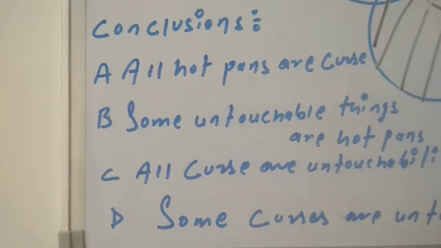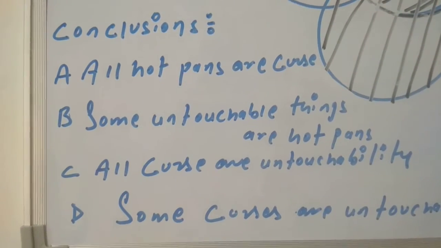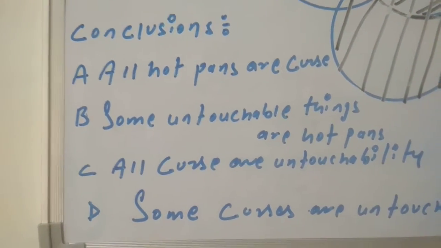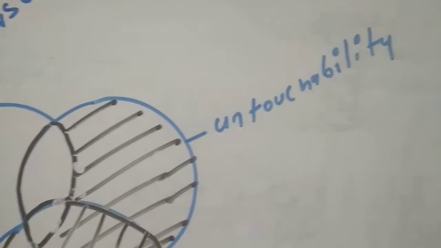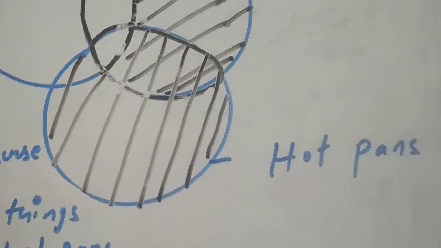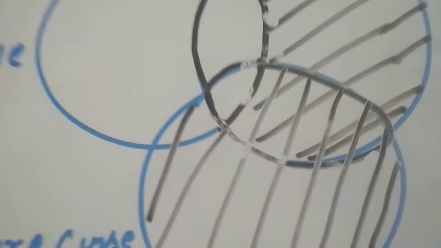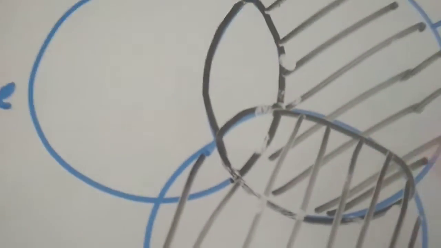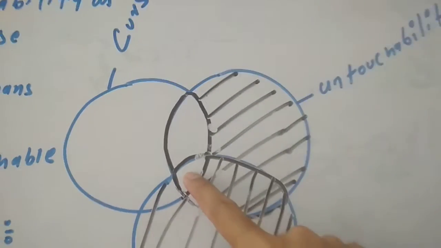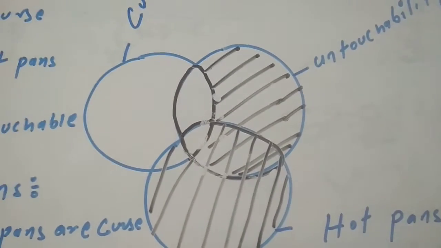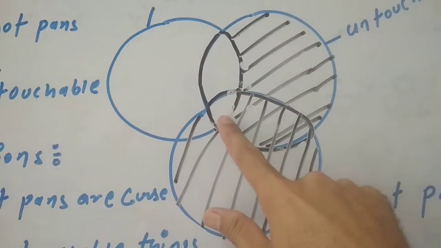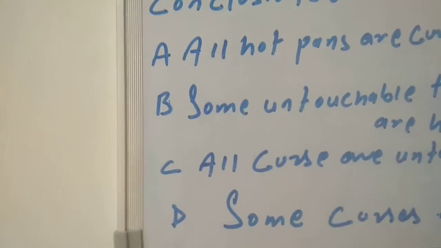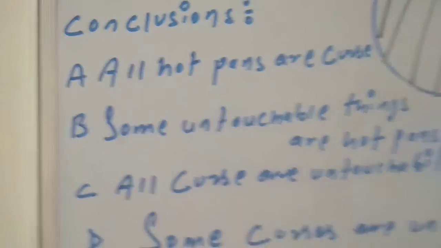Second, some untouchable things are hot pens. See, now this is the untouchability. So some untouchable things are hot pens. Of course it can be, or it has to be. See the region between this. This is the portion where we have untouchability also, and we have hot pens. So some untouchable things are hot pens in this region. So second is the correct option.